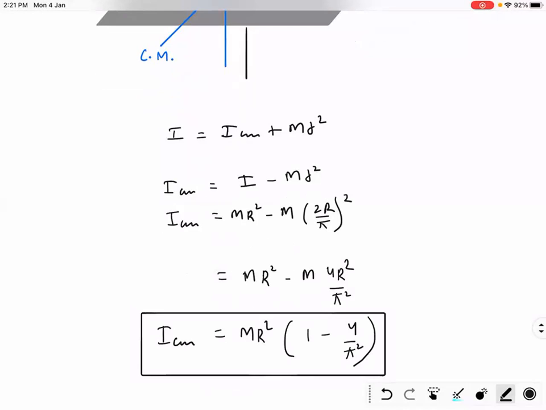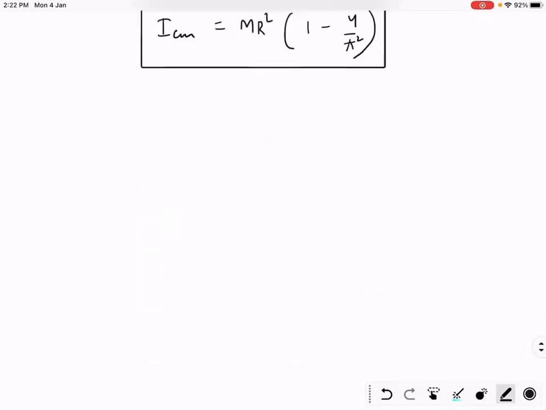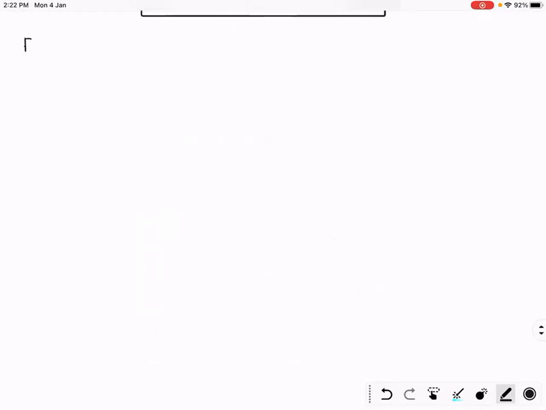Very important for IIT Mains. For NEET, it is difficult. For NEET point of view, a little bit difficult. Now let's solve one question for NEET level. Ready? One question from a NEET previous year exam.